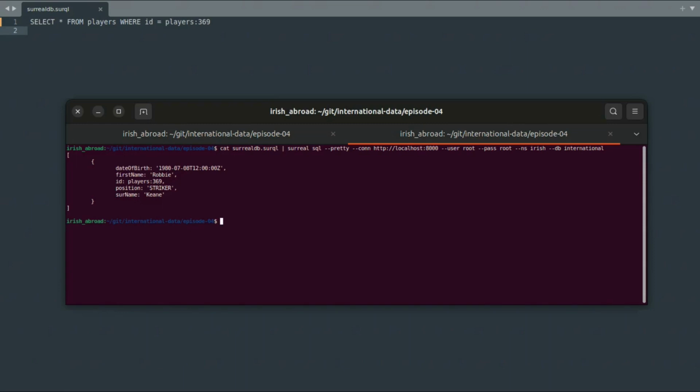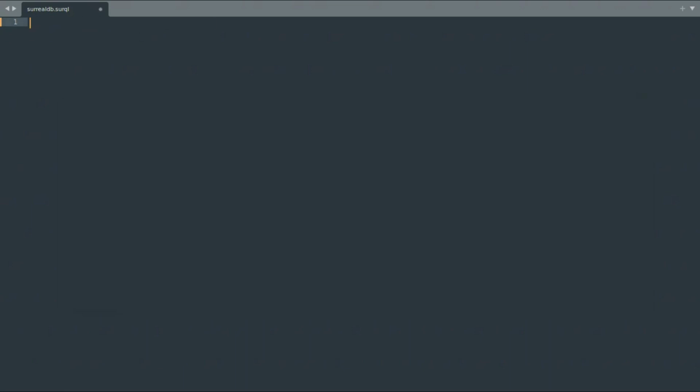Now let's find his first competitive start. Write a select query from the games table where the isCompetitive attribute of the level object is true and the starting11.player values contain the ID of Robbie's entry on the players table, which is players:369. As we've seen in previous chapters, the results will need to be ordered by the date attribute in ascending order, and by limiting the results to 1, we'll get the first time the striker was named in the starting 11